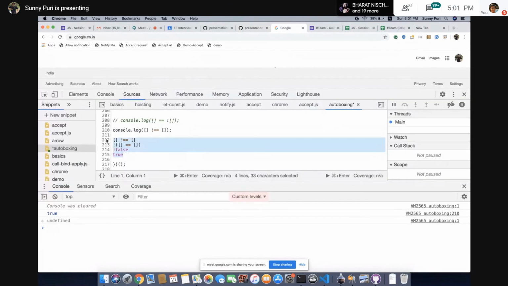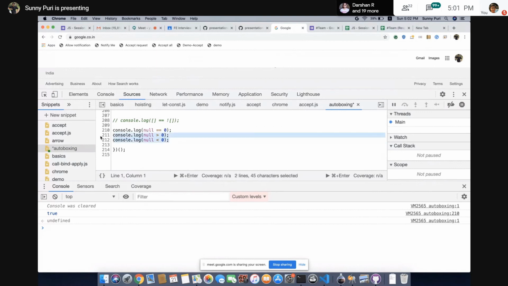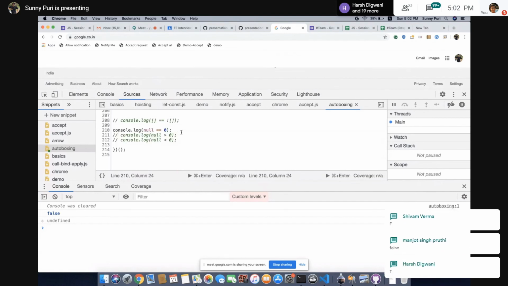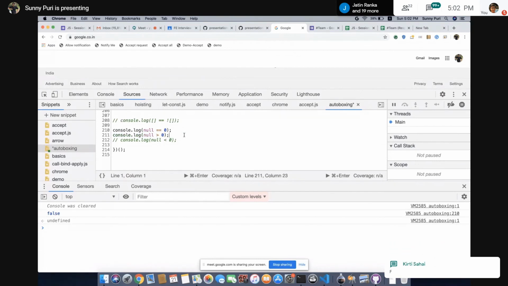If I say, what will be the output of this? Null equal to 0. Right? Null equal to 0 is false. Is null greater than 0?